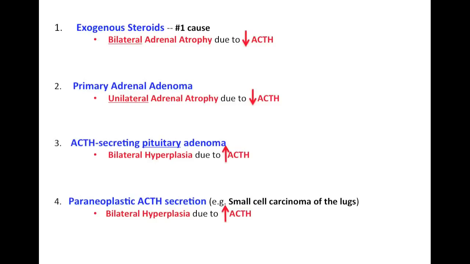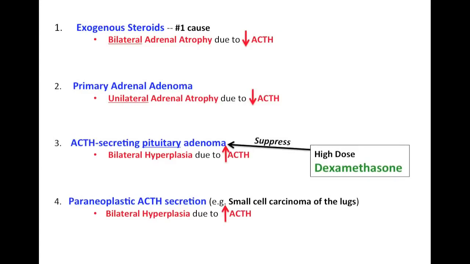So in order to differentiate between these two, we can give the patient high dose of dexamethasone because they both are presenting with bilateral hyperplasia and increased ACTH. So we gotta differentiate between these two. And what high dose of dexamethasone does, it suppresses the ACTH secreting pituitary adenoma, but not the paraneoplastic ACTH secretion.